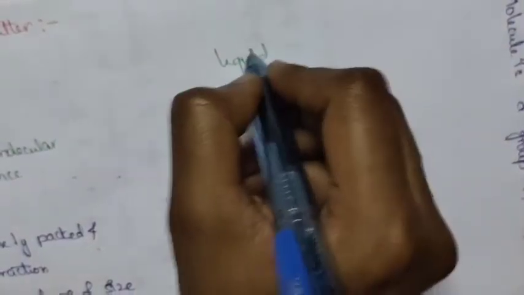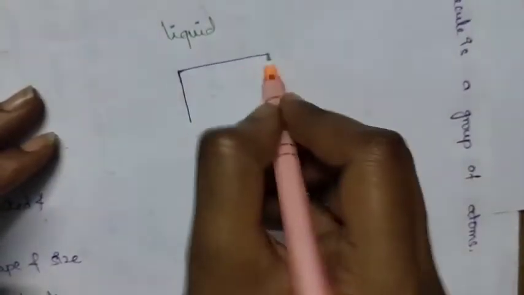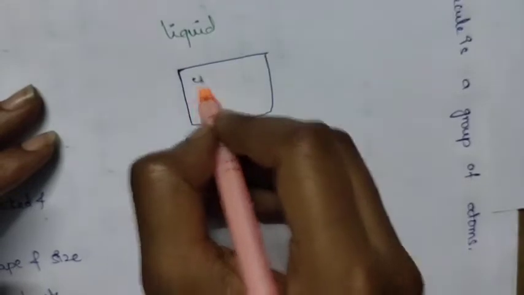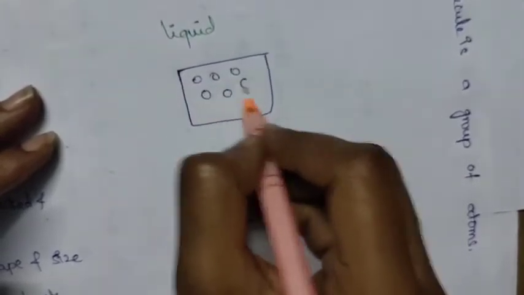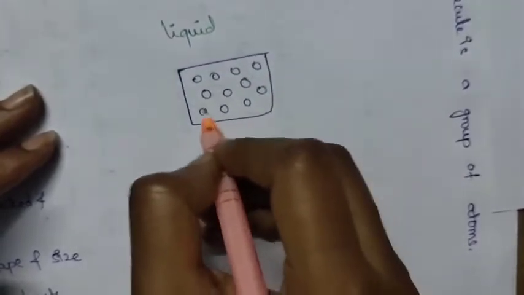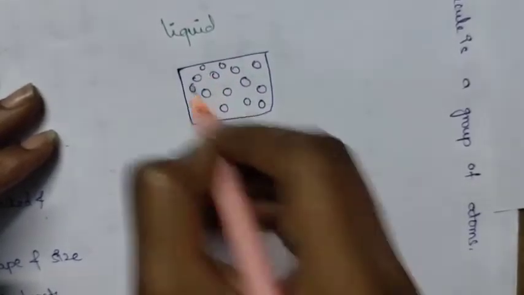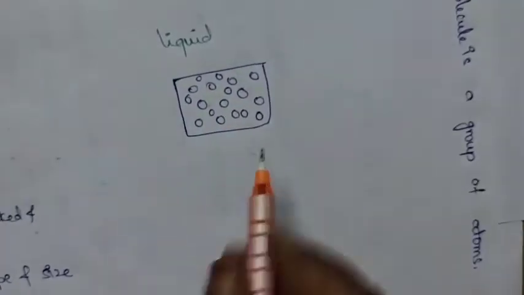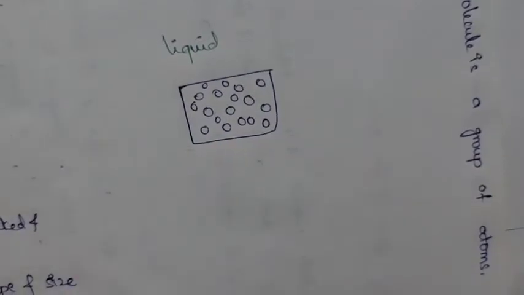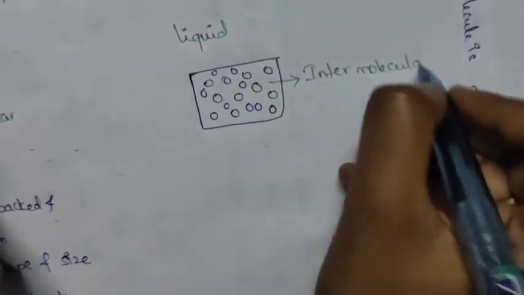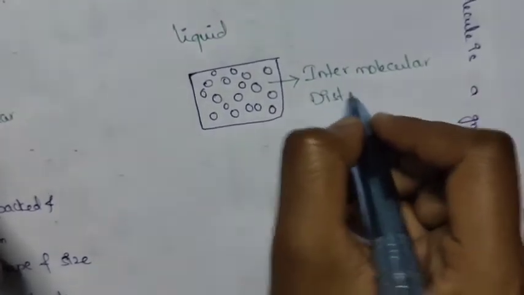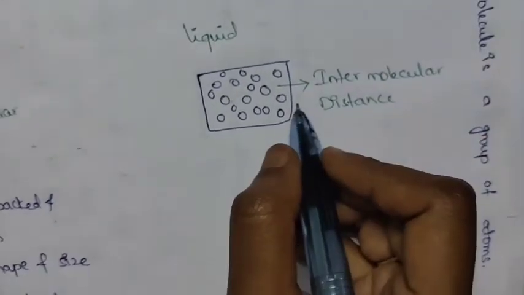Next one is the liquid. In this liquid, the molecules are far away from each other, and the intermolecular distance in this one is very large. Intermolecular distance is high compared to the solids.